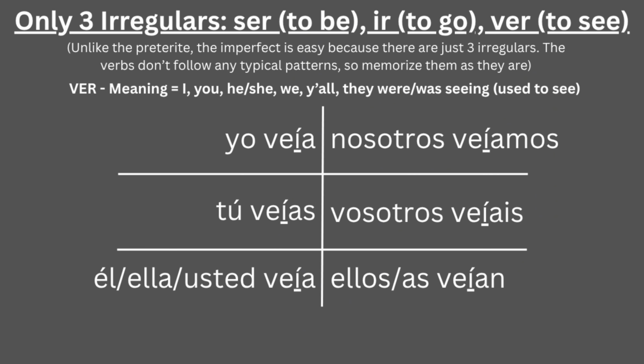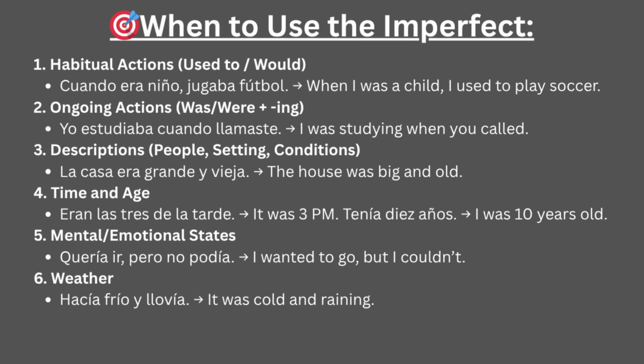Now, we can see some sentences, which in the imperfect show habitual and ongoing actions, description, time, age, mental states, and weather. Cuando era niño, jugaba fútbol. Yo estudiaba cuando llamaste. La casa era grande y vieja.